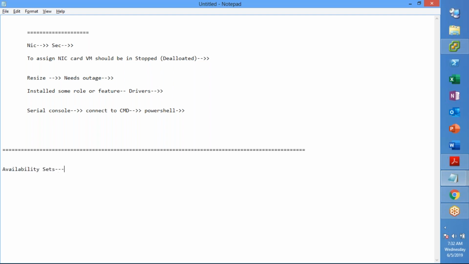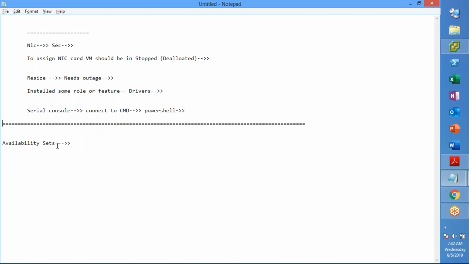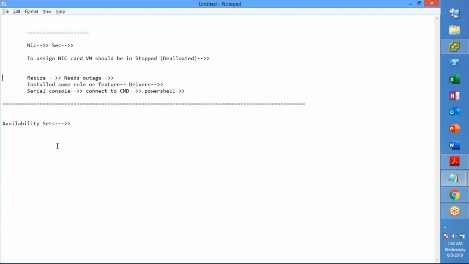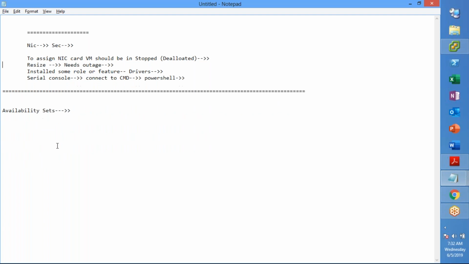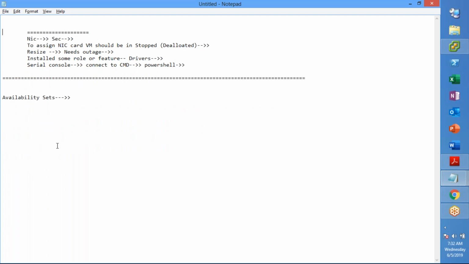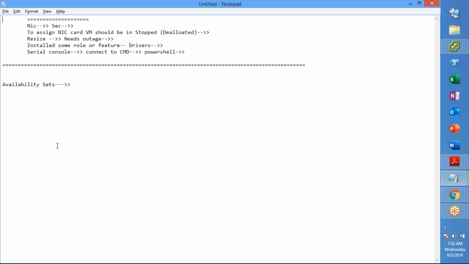Before we get into availability sets, what we need to understand is that all the resources you provision on Azure will sit somewhere. Applications will sit on virtual machines, and virtual machines in turn will sit on your hypervisor.